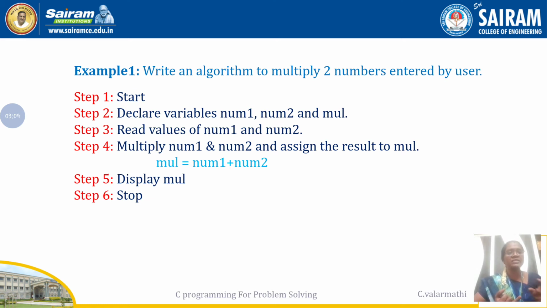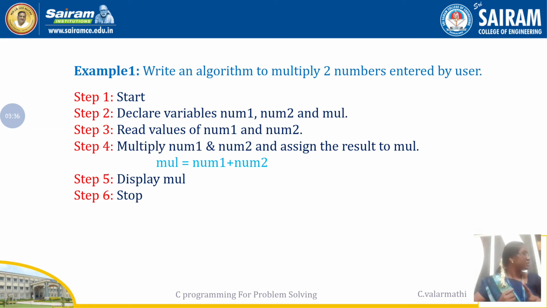So the next step is declaration of variables num1, num2 and multiplication. What is meant by multiplication? That is the output. Not only inputs, we also have to declare the output of that logic. So in step 2 we declare num1 and num2 as our inputs, and multiplication as output.